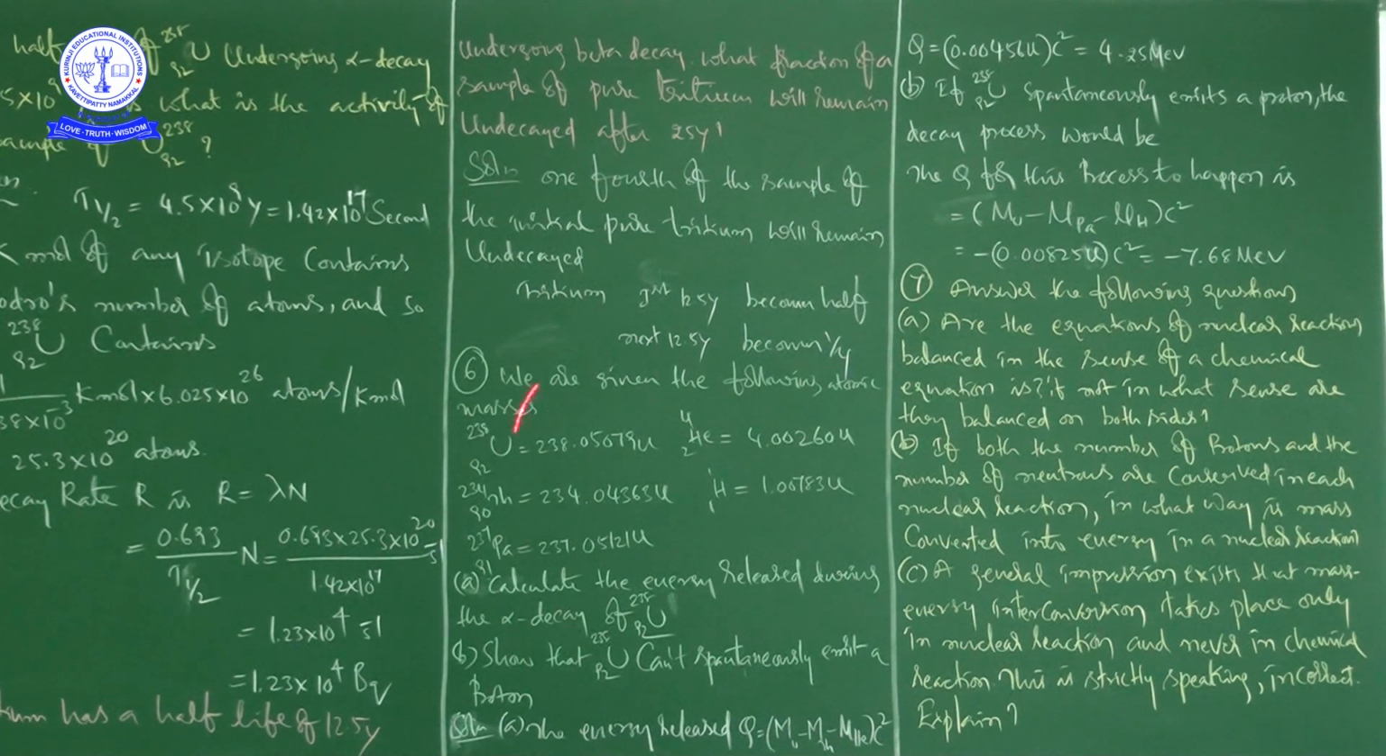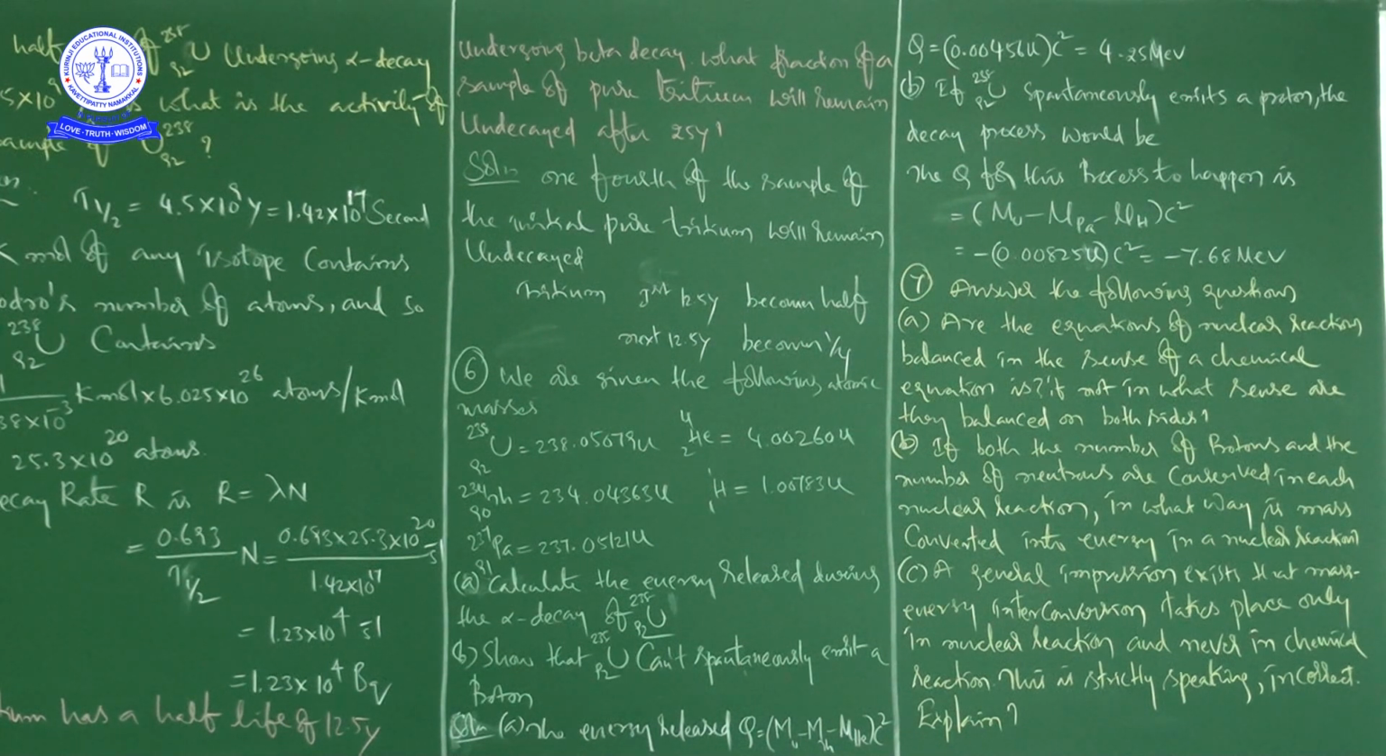They have given values now. Those values we have to substitute here into C square. Then finally we will get 0.00456 U into C square. That will be 4.25 million electron volt. That is the answer, right? So this is for A, the energy released during the alpha decay of uranium 238-92.